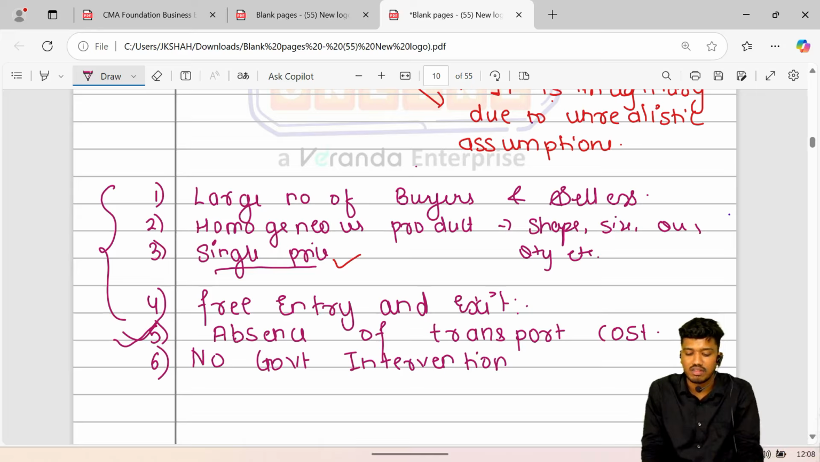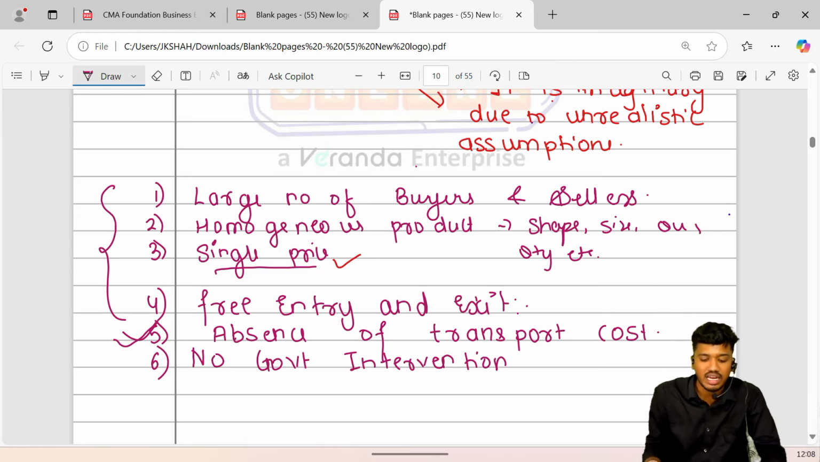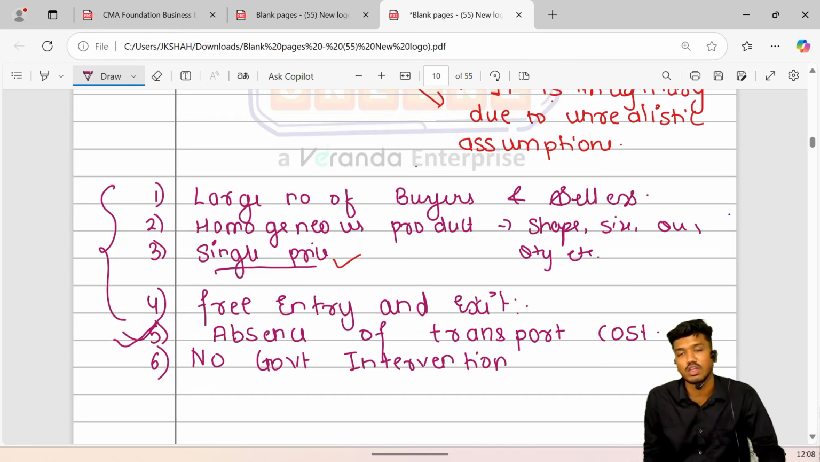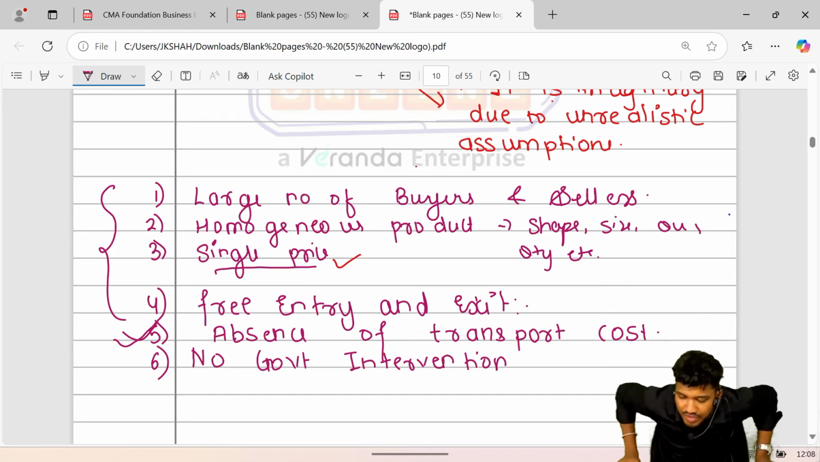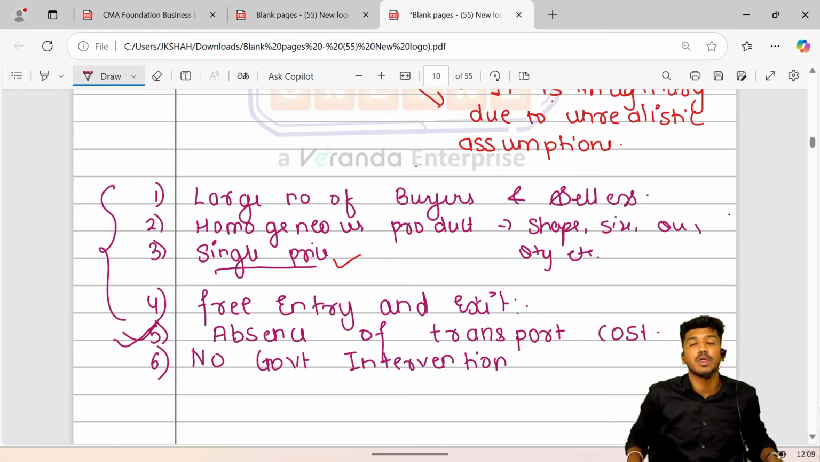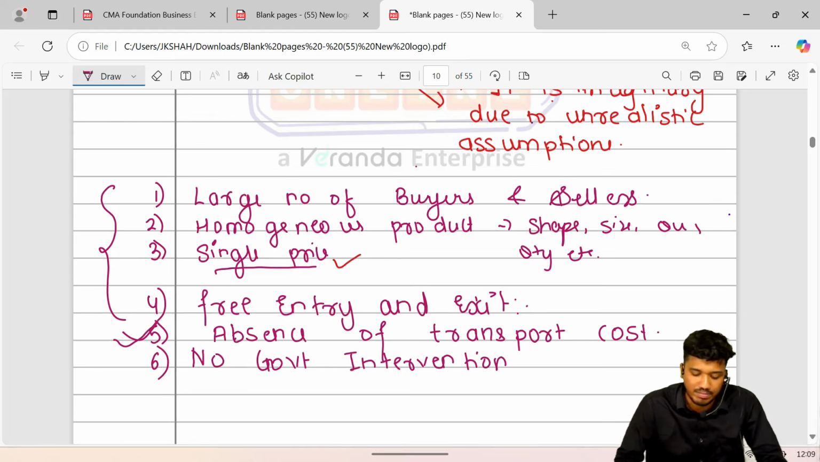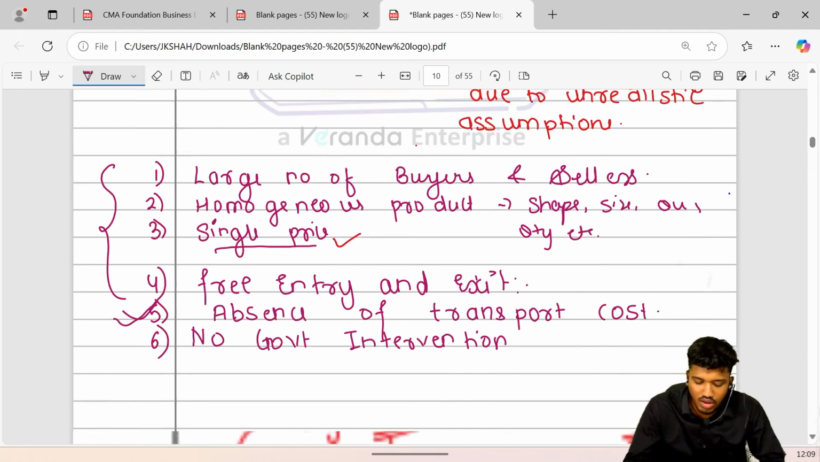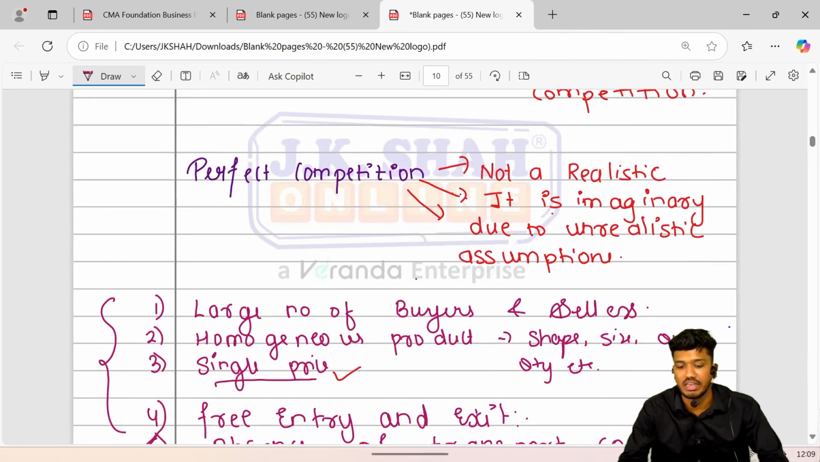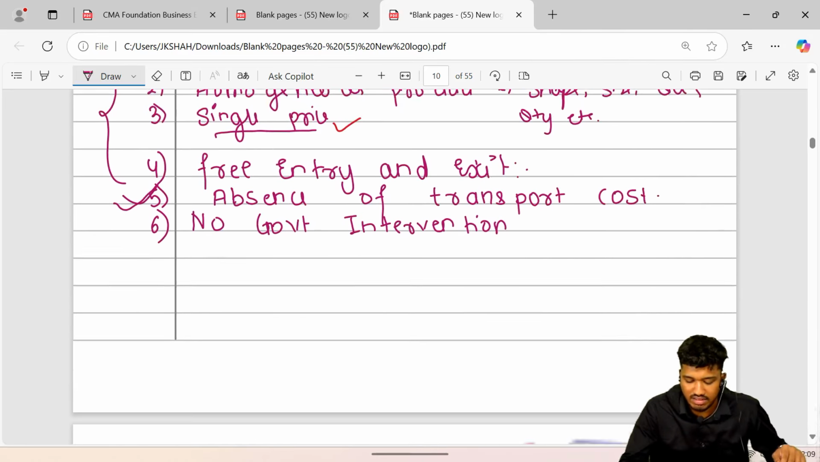Next, existence of a single price, and free entry and exit, absence of transport cost and no government intervention. That is how it was. Free entry and exit: when there is a hope of profit, you will enter the market, and when there is a possibility of loss, you will exit from the market. So these are the features of perfect competition, and hence done.